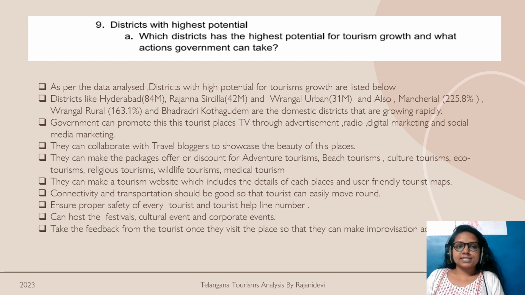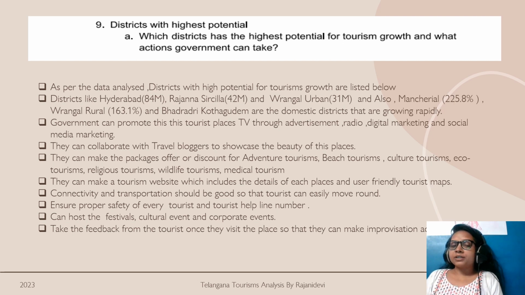So the next question says: district with the highest potential. Which district has a high potential for tourism growth, and what actions can the government take? So as per the data analysis, we have seen that Hyderabad, Rajanna Sircilla, Warangal Urban, Mancherial, Warangal Rural, and Bhadradri are the districts which are doing well and growing well.